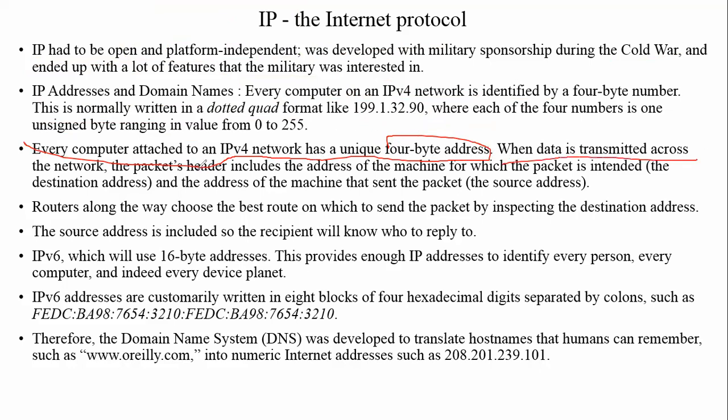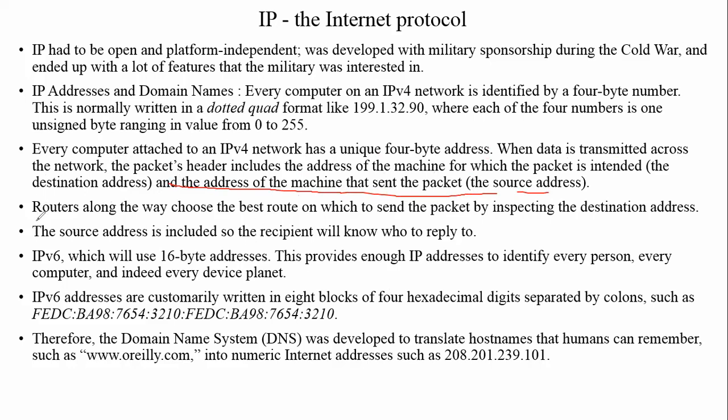When data is transmitted across the network, the packet's header includes the address of the machine for which the packet is intended. That means each and every packet should have the sender and receiver IP address, so that it is easy to transmit data. The destination address is the address of the machine the packet is intended for, and the address of the machine that sent the packet is the source address. Each and every packet, that is a datagram, contains a source address and a destination address, so that it can be easily identified from where to where data is transmitted.